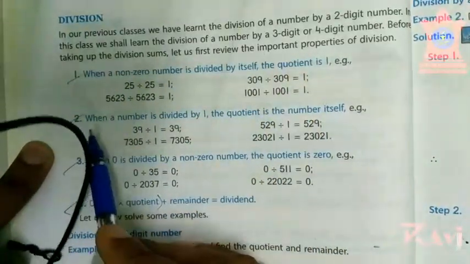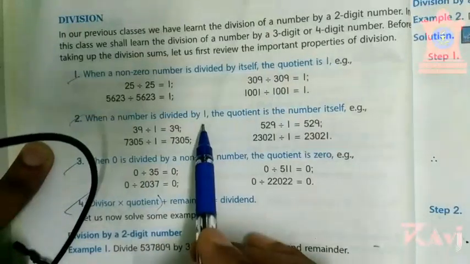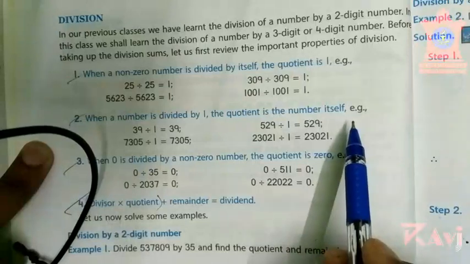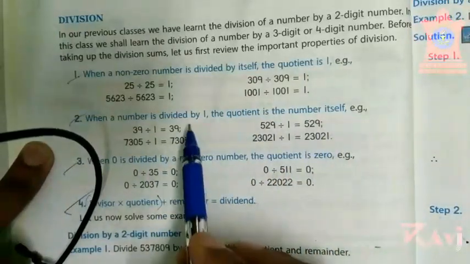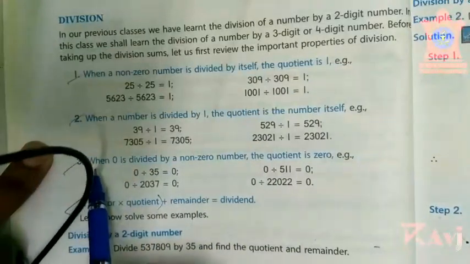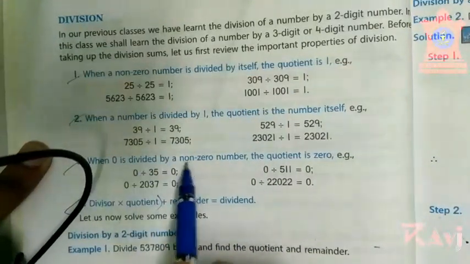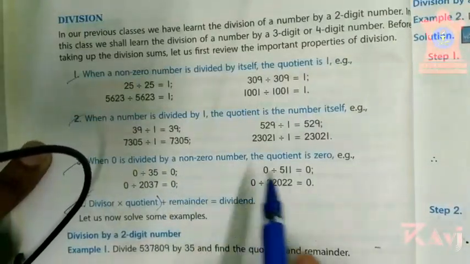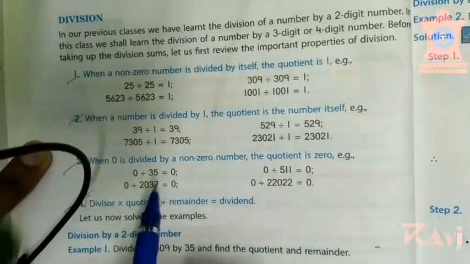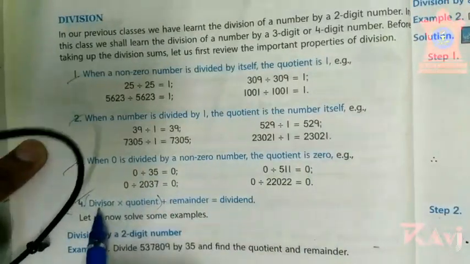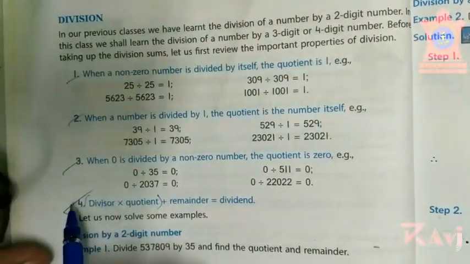Second property is what? When a number is divided by 1, the quotient is the number itself. When any number is divided by 1, the quotient will be that number only. When 0 is divided by a non-zero number, like 0 is divided by 1, the quotient will be 0 only. 0 is divided by 5, the quotient will be, sorry, 0 only.